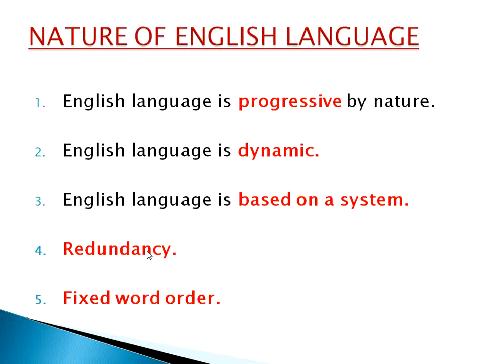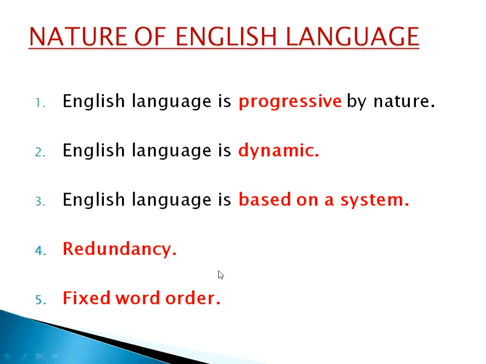Getting the point? That means we can express a single idea by using many words, and this facility is available in English language. So from that point of view, we can say it has one more specific nature, that is called redundancy. Now what is the fifth one? The fifth one is that it has a fixed word order. Specifically, the fixed word order is subject plus verb plus object. At first we have to use the subject, followed by the verb and then the object.